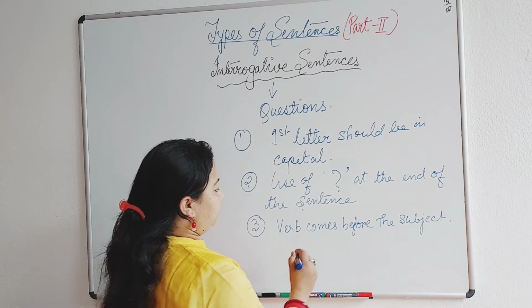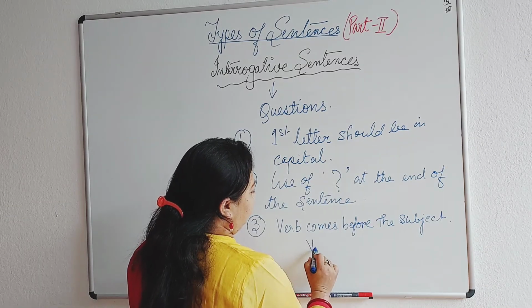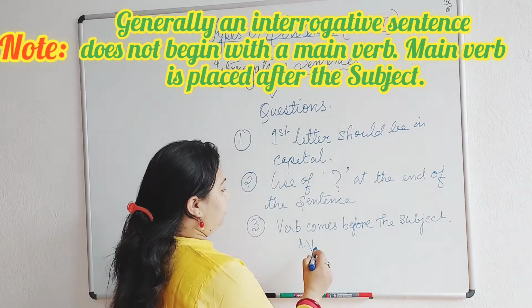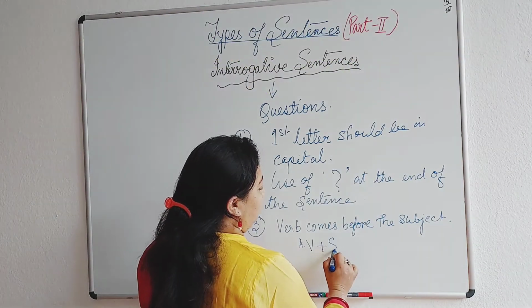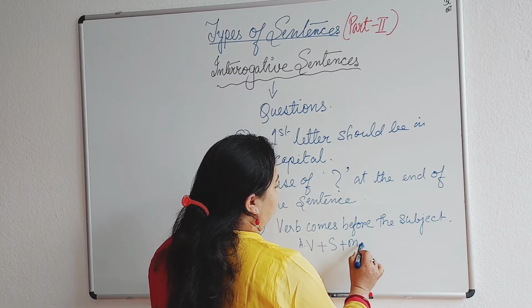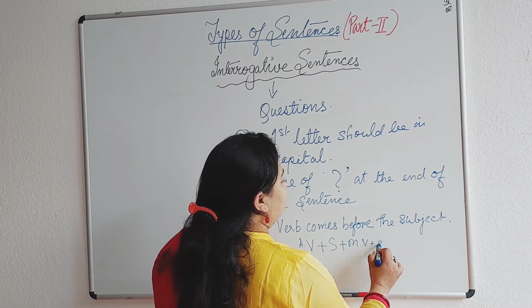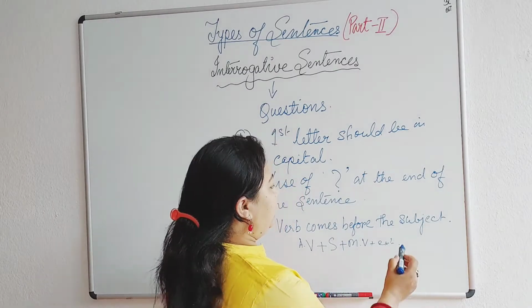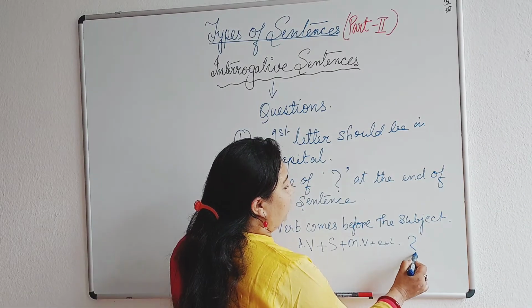Generally the structure comes out to be auxiliary verb or modal verb, plus subject, plus main verb, plus extension of the sentence. There may be an object, there may not be an object, and at the end, without fail, you need to provide a question mark.